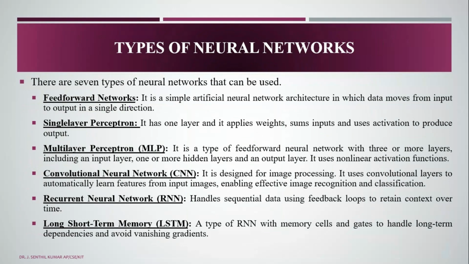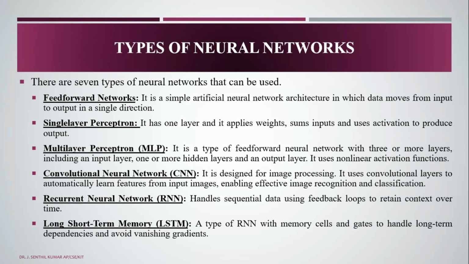Feed-forward neural network is a simple artificial neural network architecture in which data moves from the input to the output in a single direction. It has one layer, and it applies the weights, sums the inputs, and uses the activation to produce the output. Multi-layer perceptron is a type of feed-forward neural network with three or more layers, including the input layer, one or more hidden layers, and the output layer. It uses non-linear activation functions. Then we go to convolutional neural networks.